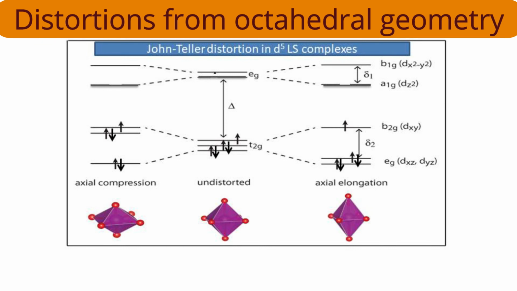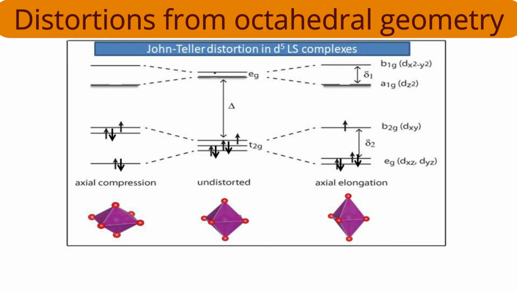It's an asymmetric electronic configuration. Therefore, distortion should occur. In EG, electrons are not there. So splitting may be there, may not be there. It is not causing any increase in stability. When I consider Z-in distortion, the B2G orbital is decreasing in energy by two-third delta 2 and the EG orbitals are increasing in energy by one-third delta 2.